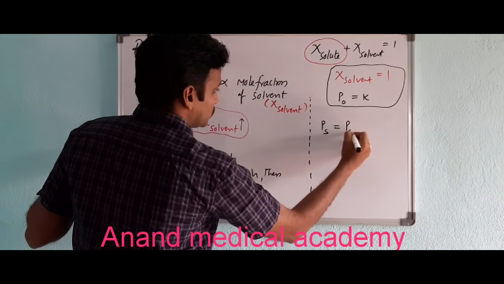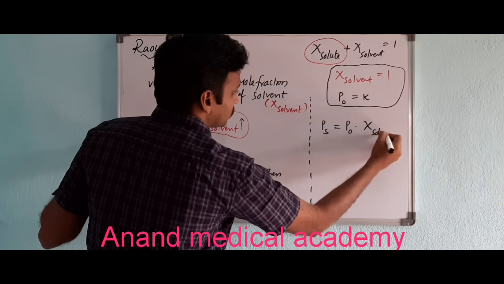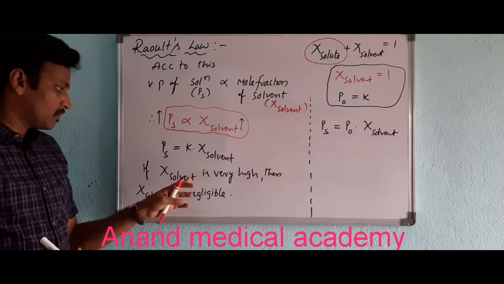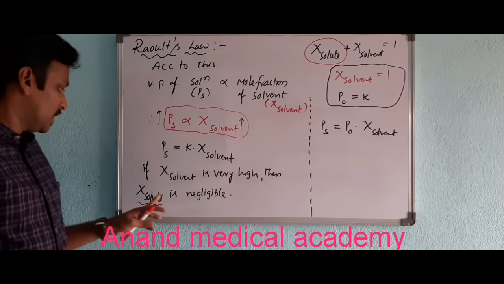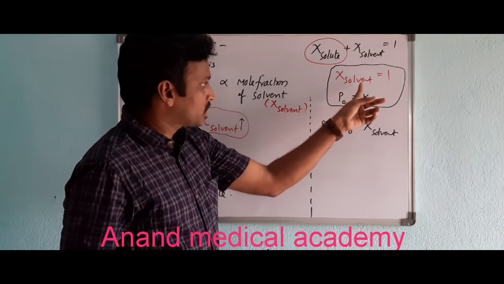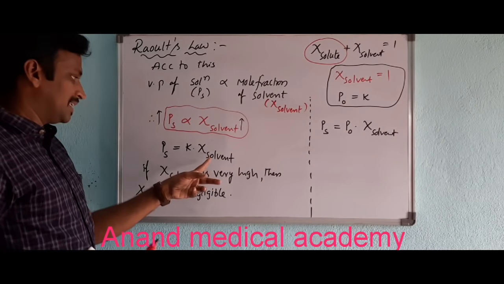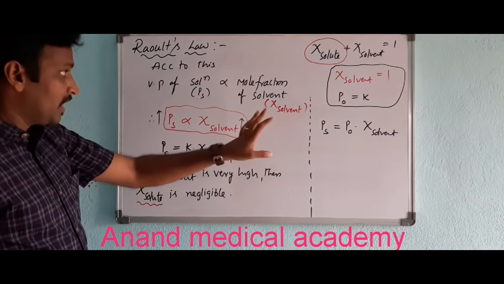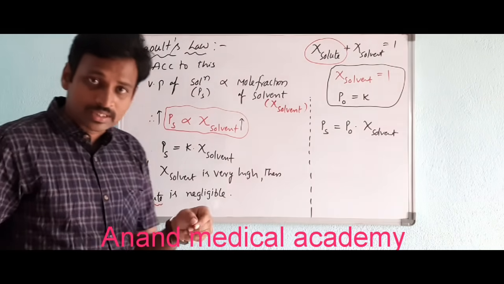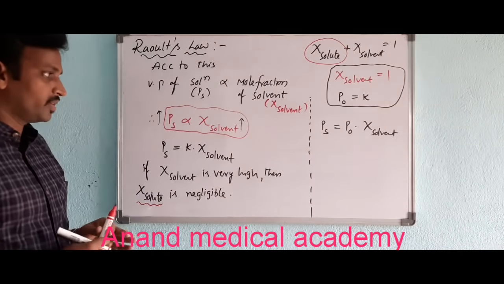PS is equal to P naught into mole fraction of solvent. If this particular mole fraction of solvent is very high, then mole fraction of solute is negligible. So here mole fraction of solvent is 1 and P naught is equal to K. This we cannot substitute in general because it can be some particular value. So if we are considering the mole fraction of solvent is equal to 1, then mole fraction of solute is almost negligible. So K value you can take as P naught. That's what we are doing.